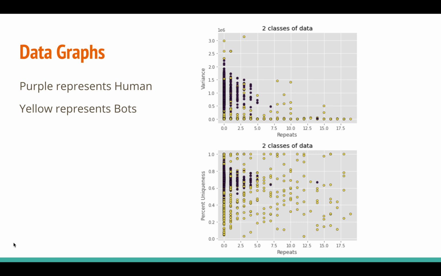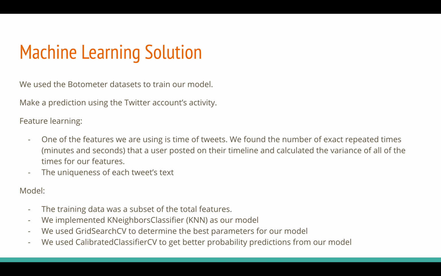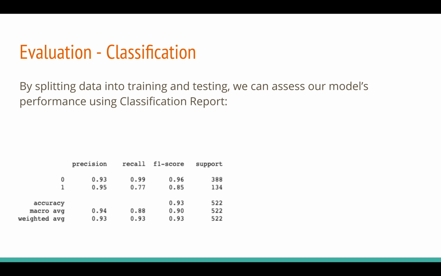Note that there still exist some bots within the cluster of humans, though. For our machine learning solution, we used for features the aforementioned data, and we trained our model using this data as a subset, doing the test train split. We implemented k-neighbors classifier as a model and used grid search CV to determine the best parameters. Next, we used calibrated classifier CV to get better probability predictions as well. For the classification, we used the classification report, and we found an F1 score predicting humans as 0.96 and an F1 score for bots as 0.85, with an accuracy of 0.93.